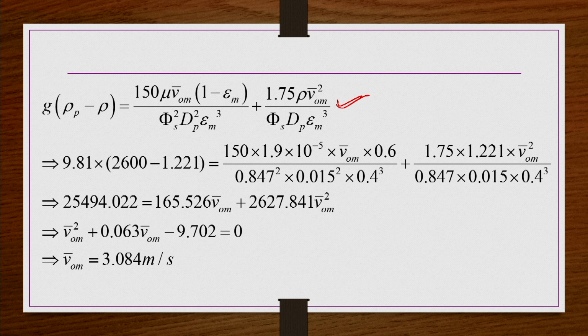Everything is known in this equation also, except the V_om bar. So, you substitute and then simplify, and you obtain the solution for this equation. You get minimum fluidization velocity as 3.084 meter per second, quite a high minimum fluidization velocity compared to the previous example problems.